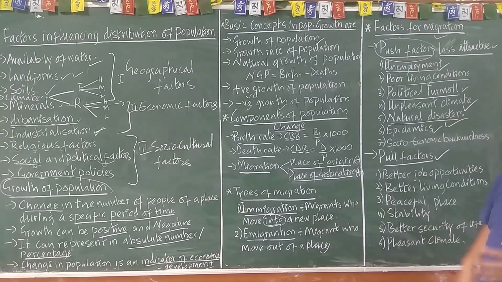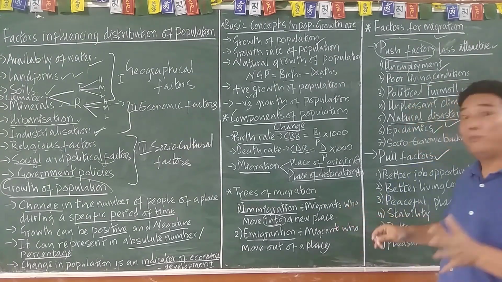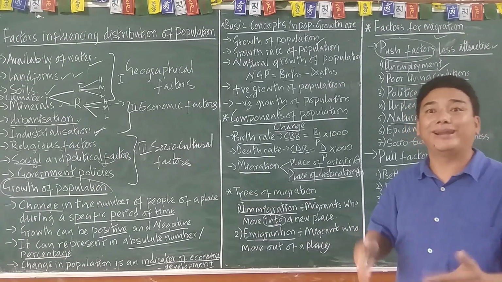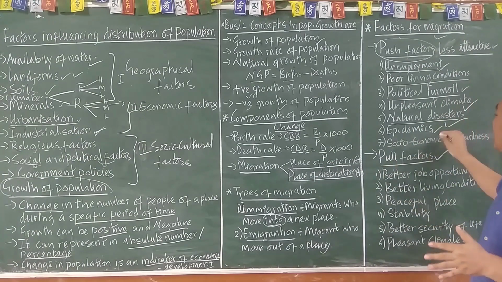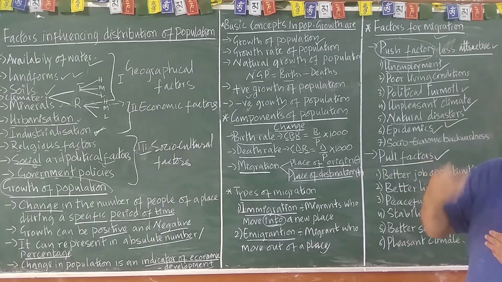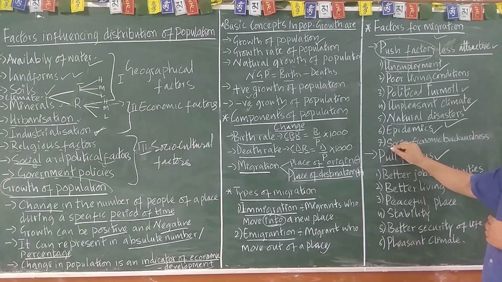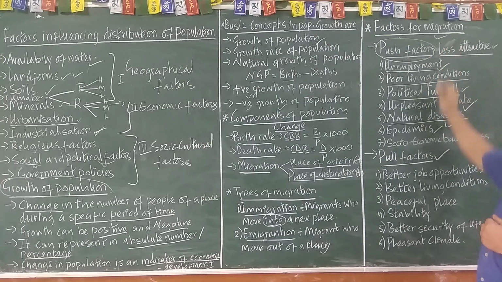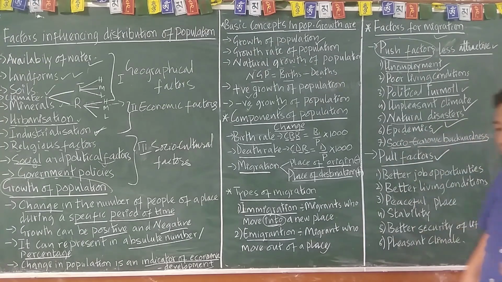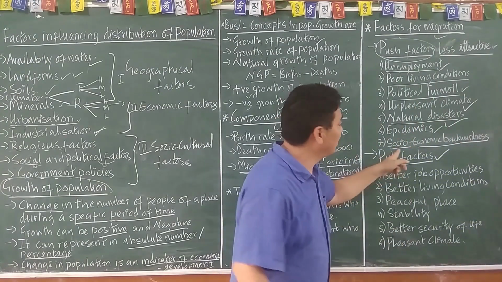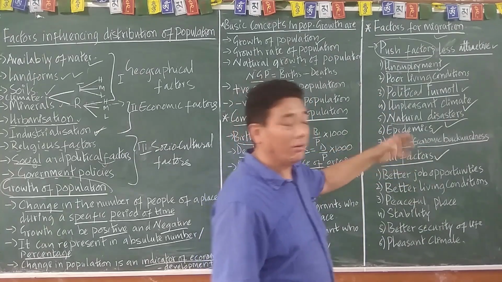Then epidemic or communicable diseases, the diseases spread rampant, okay? Or pandemic. Now COVID became a pandemic which has spread throughout the world, all right? So that kind of situation will make a person move or migrate into another land. And that's why that is one of the factors. Epidemic. Then socio-economic backwardness. So social conditions are not good. Society is not good in that very area or place.